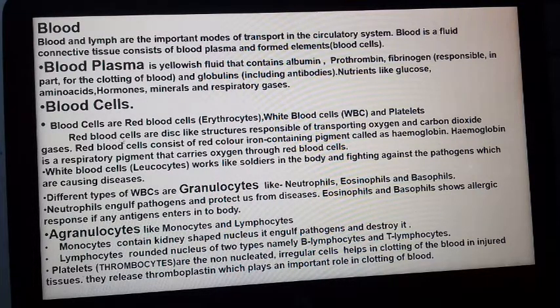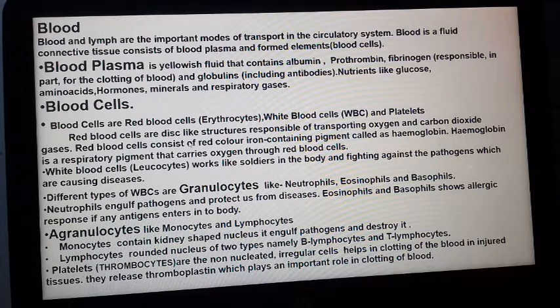The RBC in humans especially is non-nucleated, because in the place of the nucleus hemoglobin is there to carry oxygen, and it transports oxygen in the form of oxyhemoglobin. But 23% of carbon dioxide from tissue is also transported through hemoglobin in RBC, in the form of carbaminohemoglobin, and transported into the lungs.